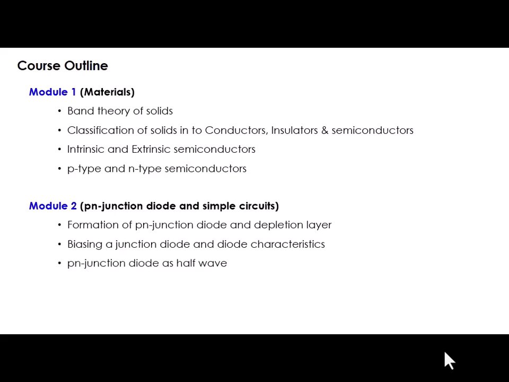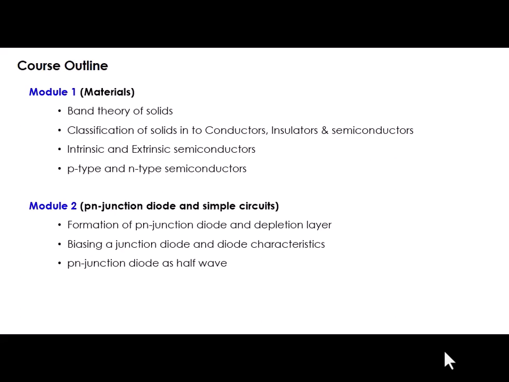Afterwards, we'll discuss how these characteristics of a p-n junction diode can be used in device applications.